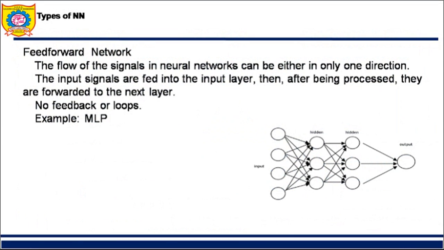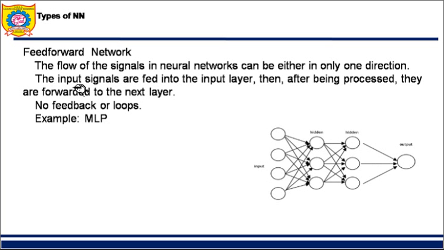Okay. So there are two types of neural network. One I call a feed forward neural network, the other one is a feedback neural network. When I talk about a feed forward neural network, it is that simple. The flow of the signal in this neural network is only in one direction. You have to just go further. You cannot go backward from the output.